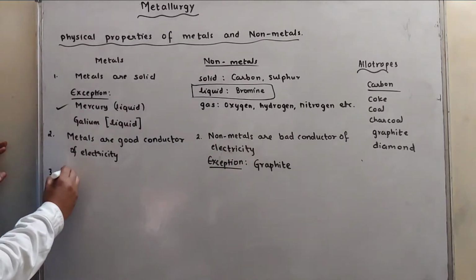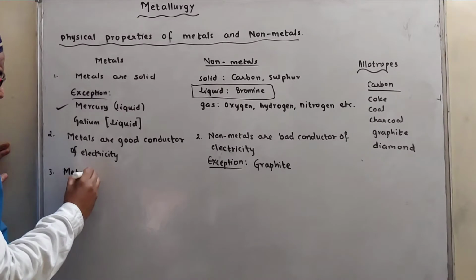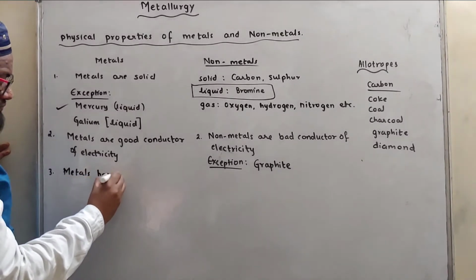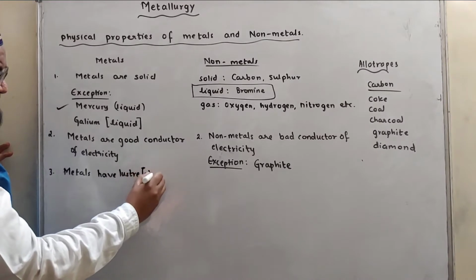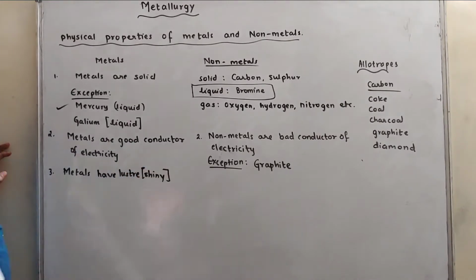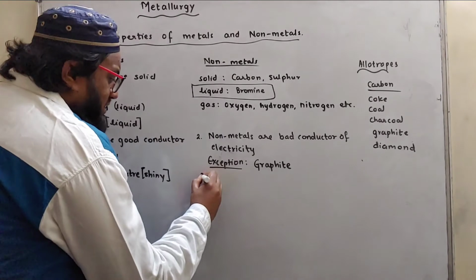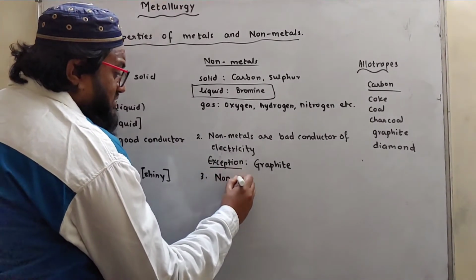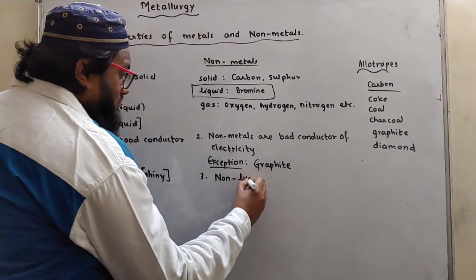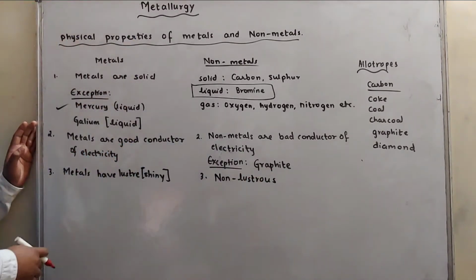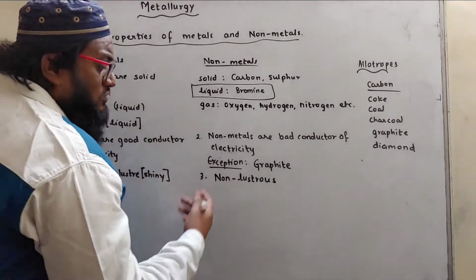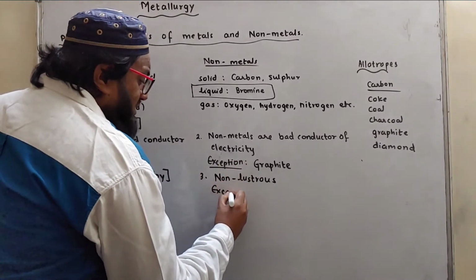Then metals have luster. Luster means shiny appearance, whereas non-metals are non-lustrous, but there are certain exceptions.